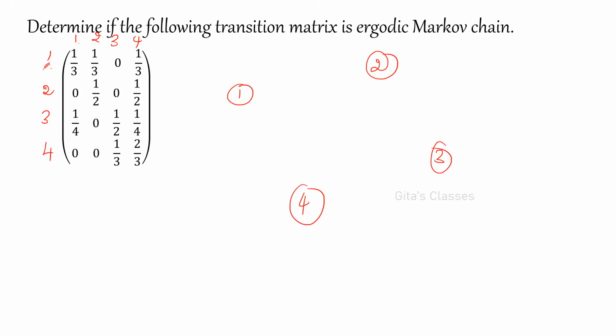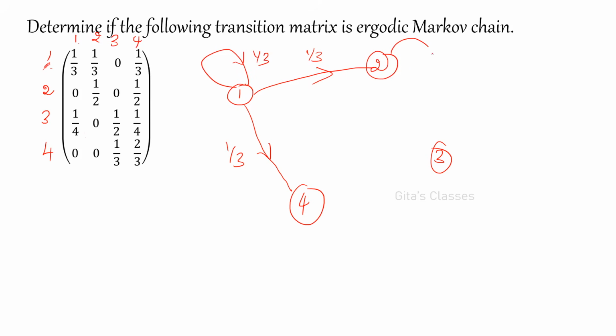So 1 to 1 it is 1 by 3. First you mark all these things. 1 to 2, yes, there is an arrow, there is a probability, 1 by 3. From 1 to 3, 0, so no line. 1 to 4, yes, it is 1 by 3, right? Now 2 to 1 there is nothing, 0.